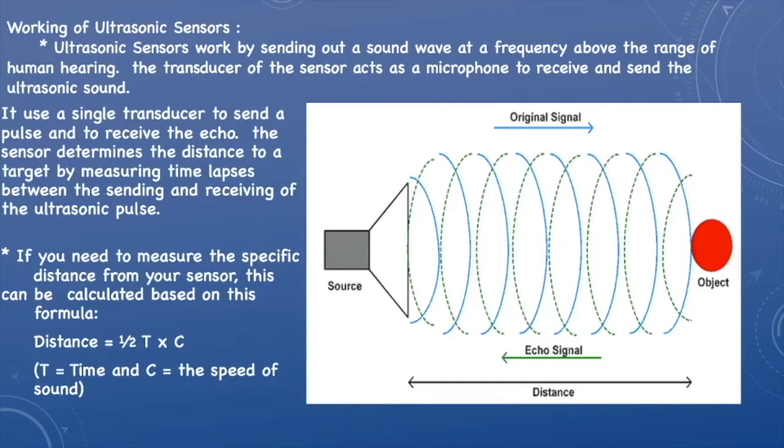In the source, the transducer acts as a microphone to receive and send ultrasonic sound. We can measure the distance of the object from the source by simply using the formula d equals half t times c, where t is time and c is the speed of sound. We can also measure the level of liquid in a tank by using this sensor.